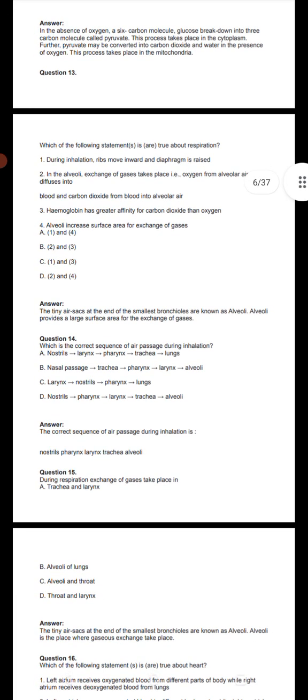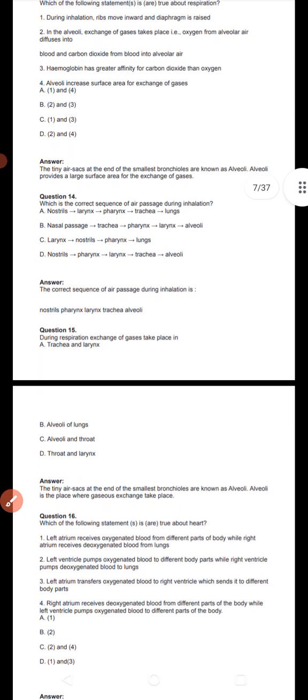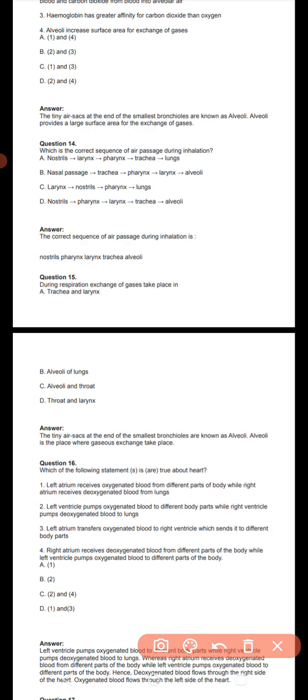The correct sequence of air during the inhalation: nostrils, pharynx, larynx, trachea, alveoli. During the respiration exchange of the gases takes place. The tiny air sacs at the end of the smallest bronchioles are known as alveoli. Alveoli is the place where gaseous exchange takes place.